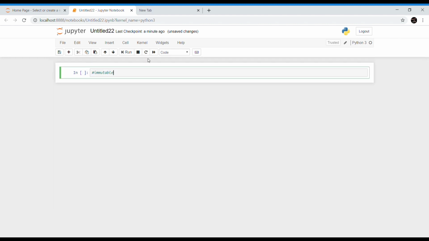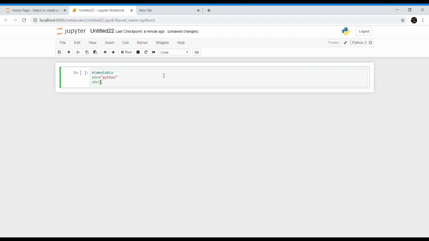Now we are going to talk about one important property of strings, that is strings are immutable. Strings are immutable because the content of a string cannot be changed after it is created. So let us understand the concept of immutability with an example. Here I am giving one string as Python.